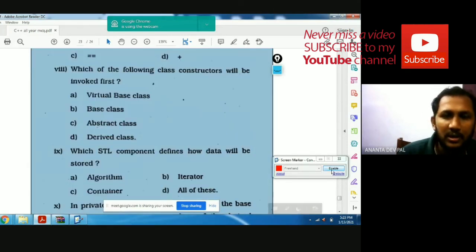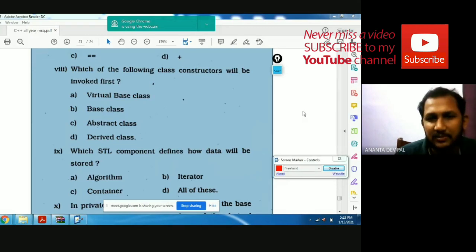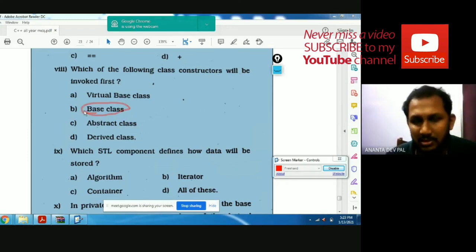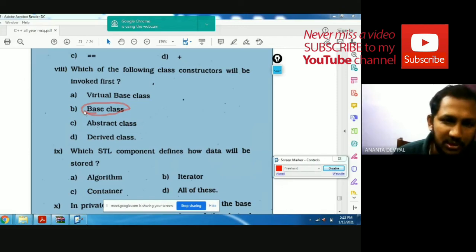Which of the following class constructors will be invoked first? Base class, abstract base class, derived class. Definitely, this is the base class constructor. It will be the first to be invoked. Definitely the base class will be invoked first.